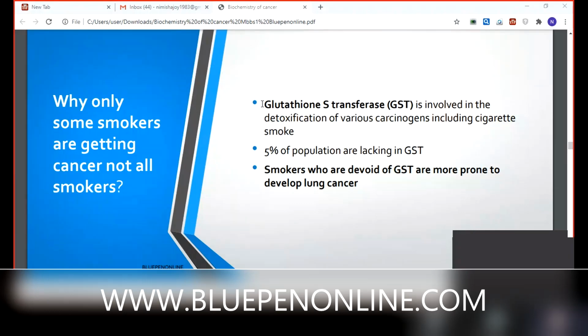Why? They are lacking in GST. If the active form of GST is present, it can detoxify carcinogens, including cigarette smoke, and there is no lung cancer. Smokers who are devoid of GST are more prone to develop lung cancer.